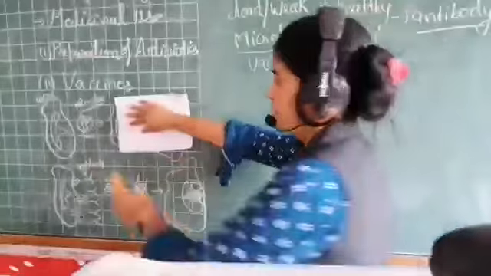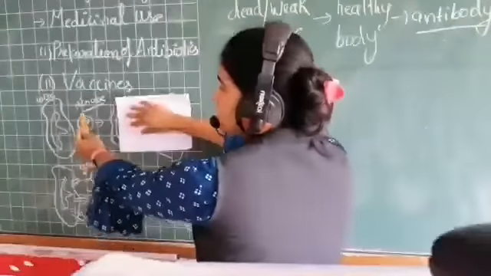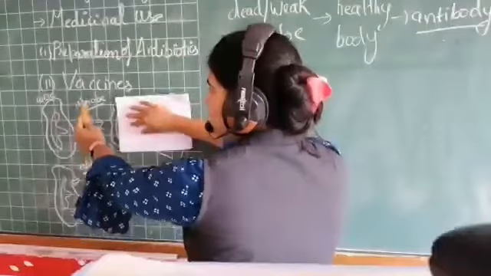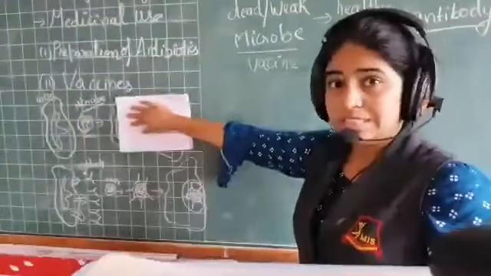So this is WBC, the commander, and the spherical one is your microbe. That is the microorganism which is going to cause disease, right?